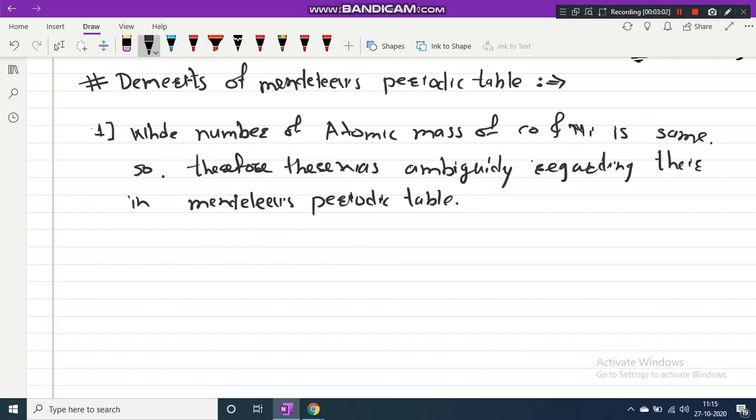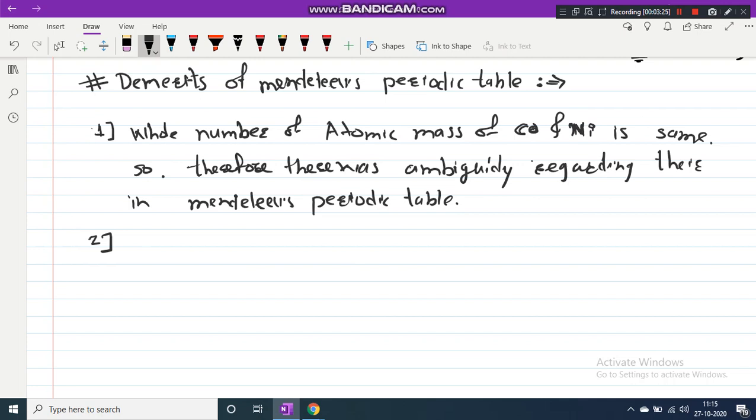This is the first demerit. This is not a very notable demerit because the masses of cobalt and nickel are almost similar. That's why there is no problem; cobalt and nickel are arranged one after the other. But this is considered as the first demerit.